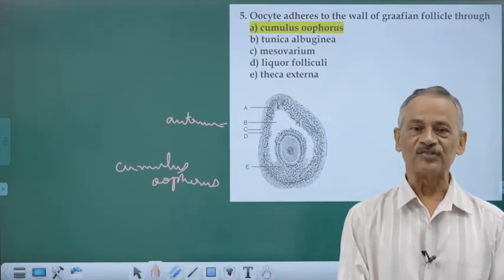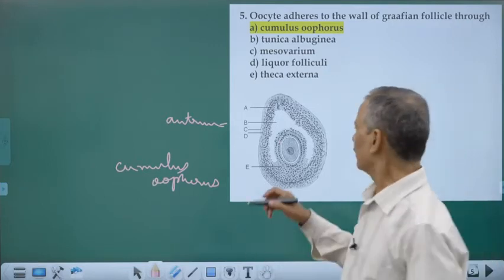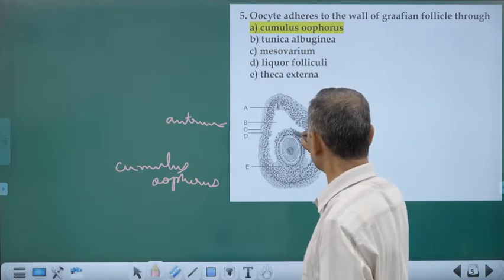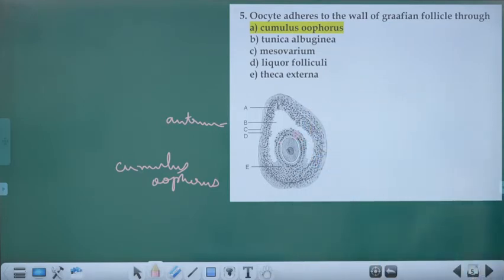It is during this stage that meiosis 1 is complete and the first polar body is eliminated here. And it enters into the pro-metaphase and is arrested at that stage.